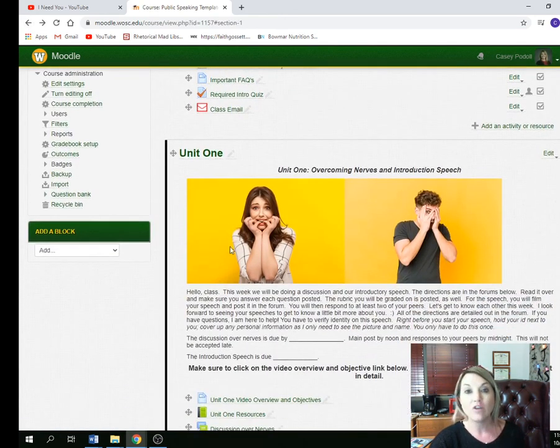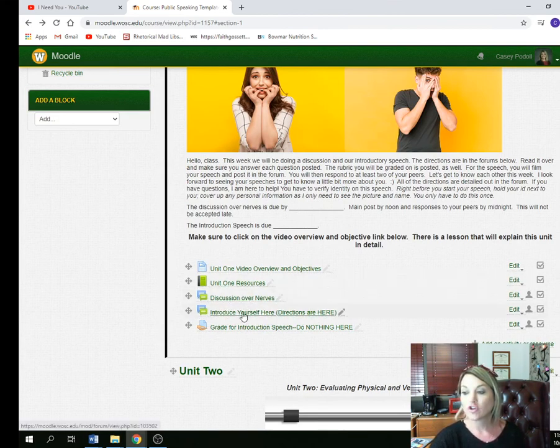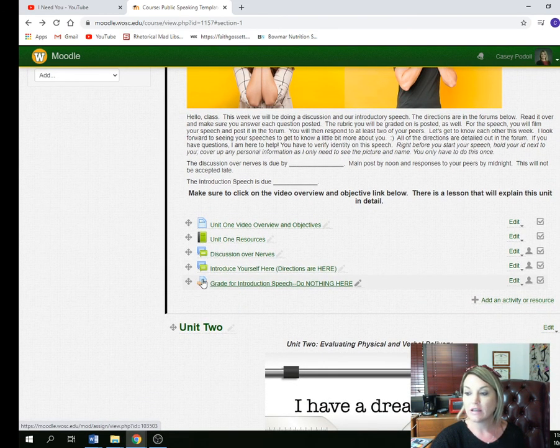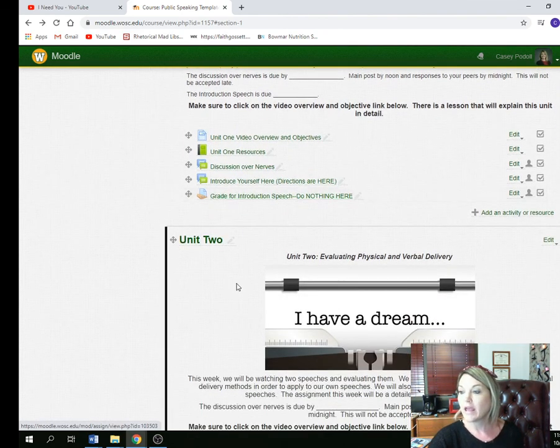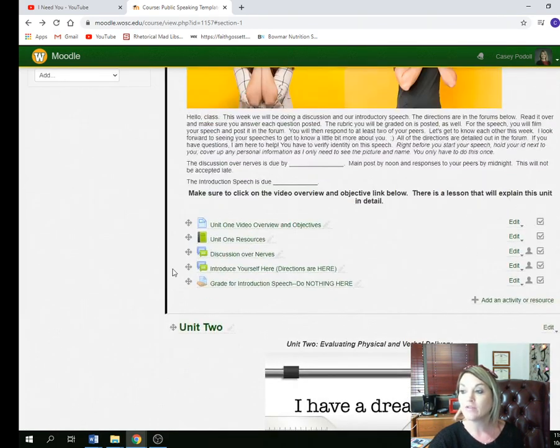So we have 5 units, so we have an introduction speech. You'll see we have discussions. Your first speech will be posted in a discussion. The directions are there. And then where you see the assignment thing right here, this is where I will post your grade for that. Under every unit, I'm not going to go through and give an overview of every assignment because I have done that.